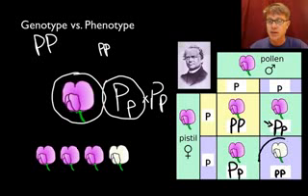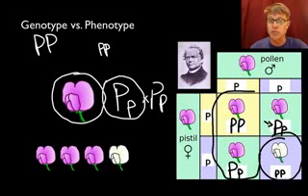And the reason we get white flowers is that you get a little p from both of the parents. The neat thing about a Punnett square, and that's what this is, is that it not only allows you to quickly do the probability, but it shows you the percent we should get in those offspring. In other words, 3 of them should be purple, and one of them should be white. So we should have a 3-to-1 ratio.